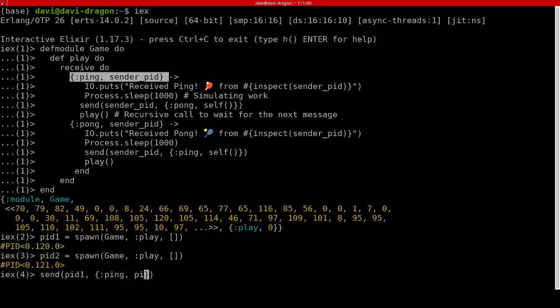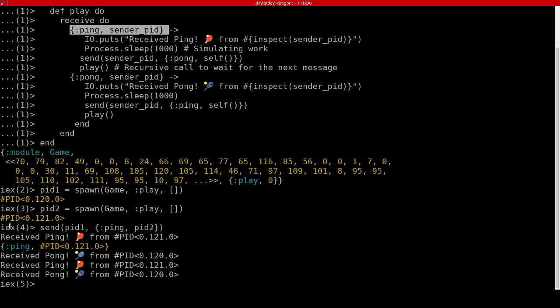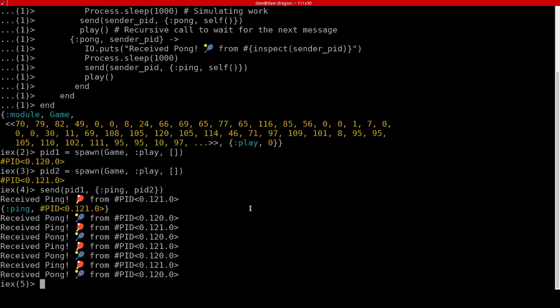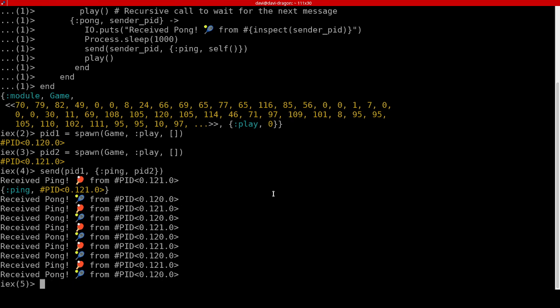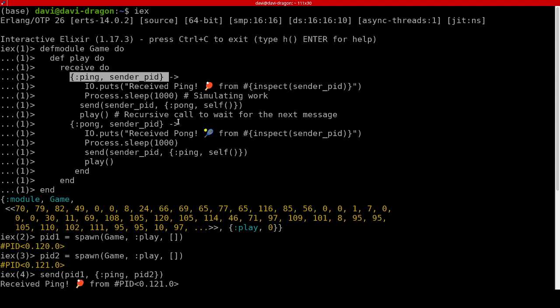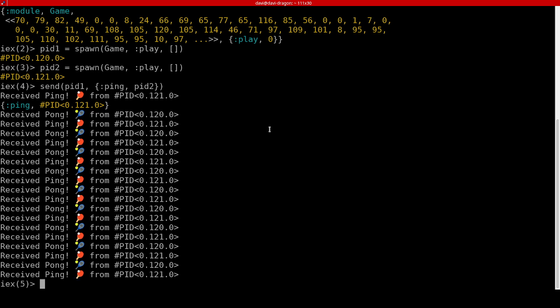And I will pass a second argument, which is the PID of the process calling. Since I start this game, we start a classical ping pong solution, and well, there is no other rule, there is no stopping condition, so ping pong will play forever.